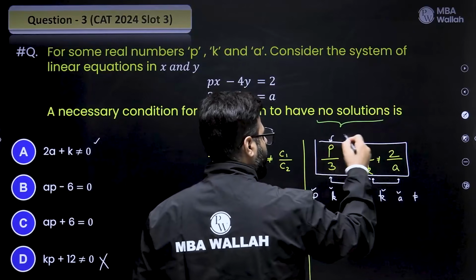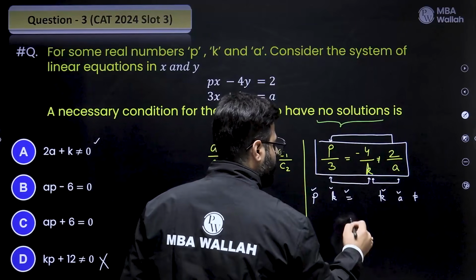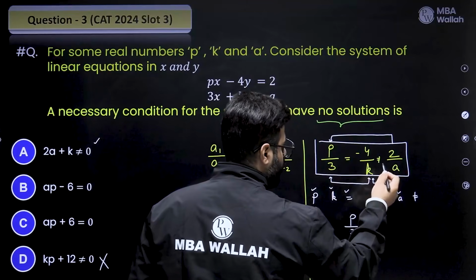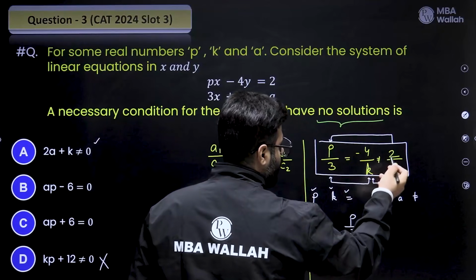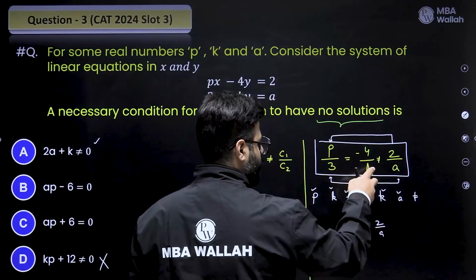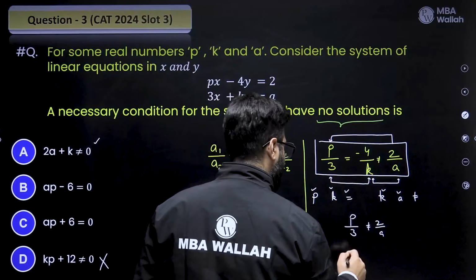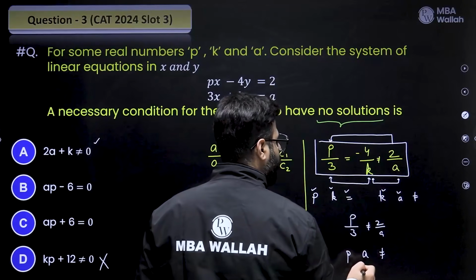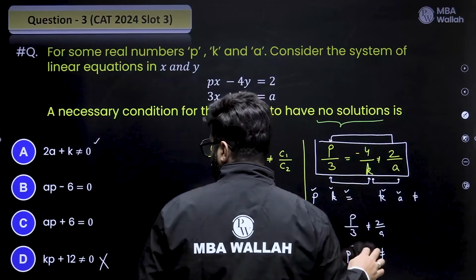Once we compare these two, P by 3 is not equal to 2 by A, because this is equal to this. So the one which has P and A will also have a not equal to sign. So P, A and not equal.